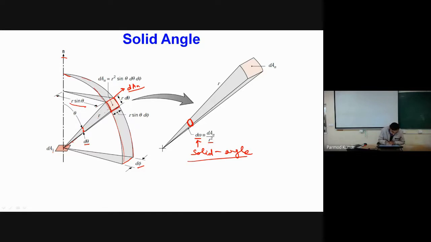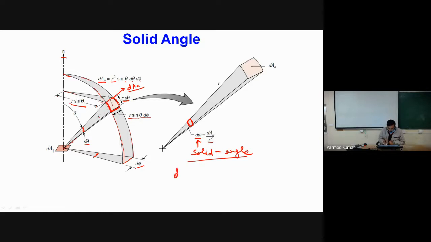If this angle is d theta and the radius is r, this dimension will be r d theta, and as this is r sine theta and this angle is d phi, this dimension will be r sine theta into d phi. So the normal area will be this side multiplied by this side, which becomes r square sine theta d theta d phi.